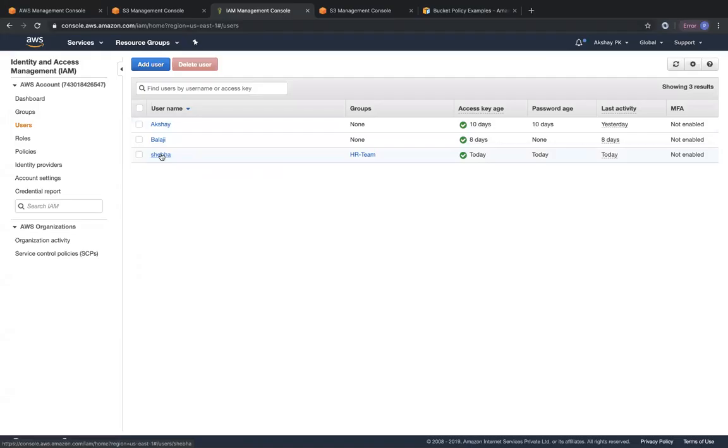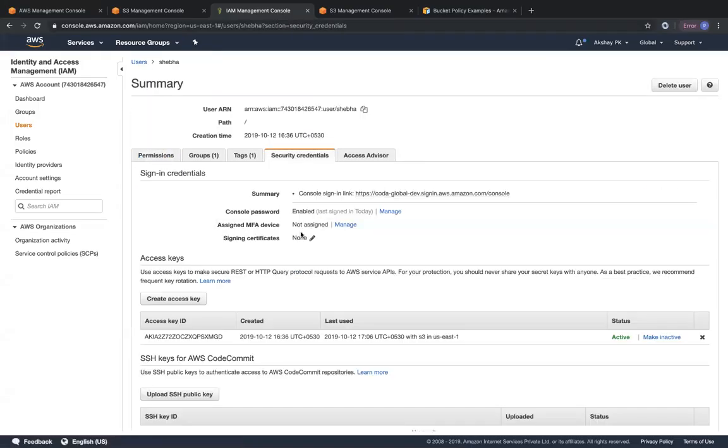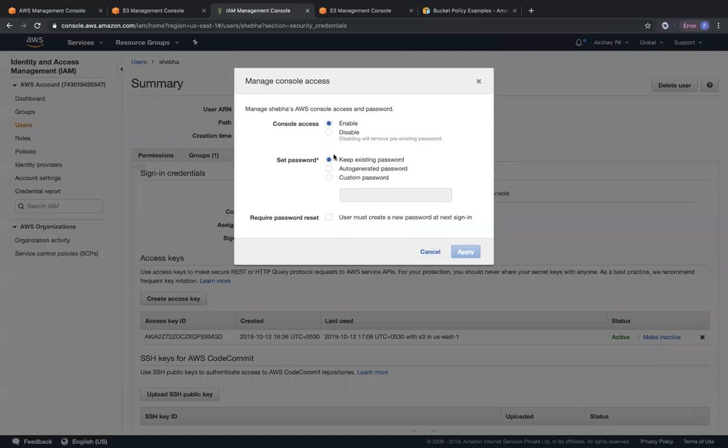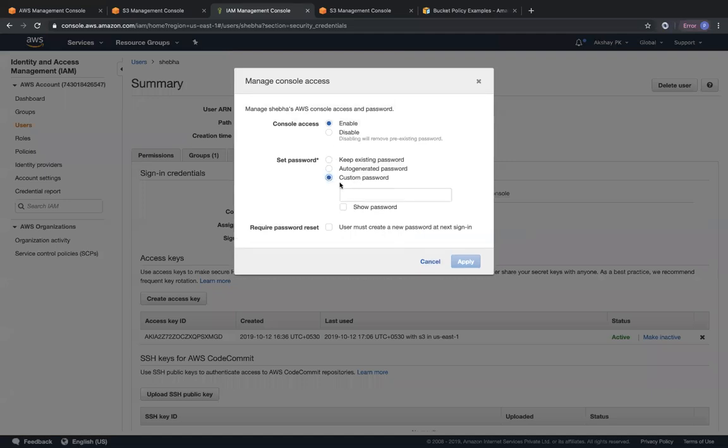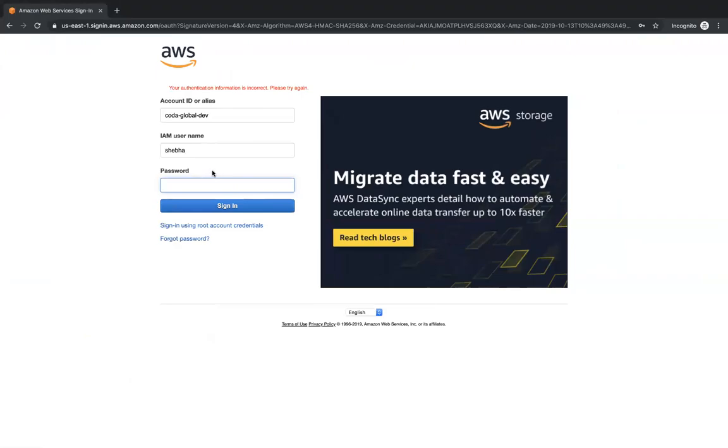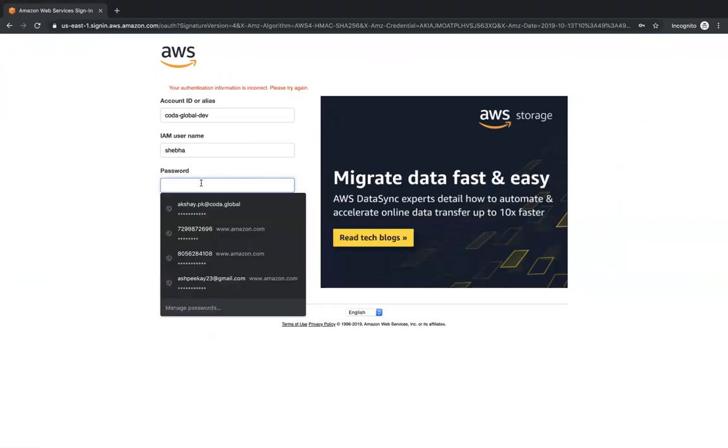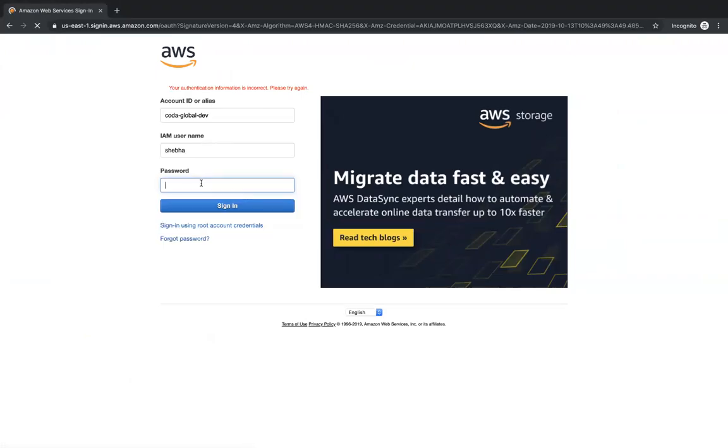Okay, so click on Shiba, click on security credentials, and then the console password. I'm going to click on manage, and I'm going to click on a custom password, and I'm going to change it to a custom password so that I can log in. I basically forgot the password that I kept for her yesterday. Okay, I'm going to click on apply. So I'm going to go ahead and put this custom password, but before that, I'm going to reload the page. I shouldn't have forgotten the password, but I forgot. So I'm also a human.